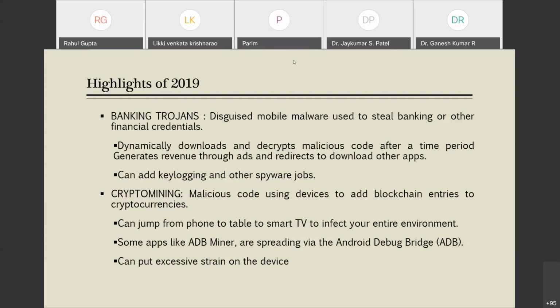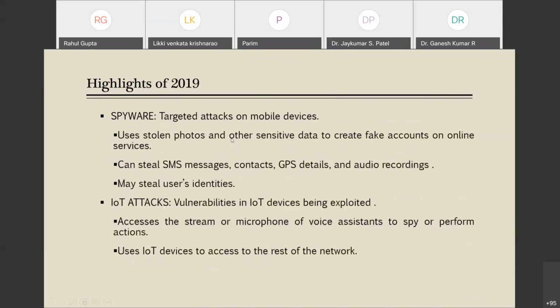So next, one more popular type of family these days is spyware. They are targeted attacks on mobile devices, as we've already seen what spyware is, and they are used to store photos and other sensitive data, to create fake accounts on online services, and can steal SMS messages, contacts, GPS details, and audio recordings, and can steal user identities.